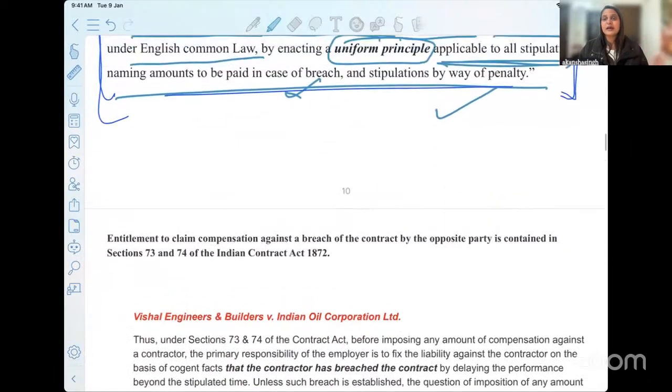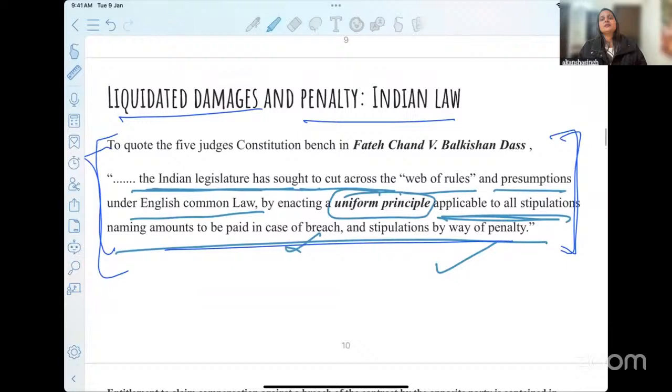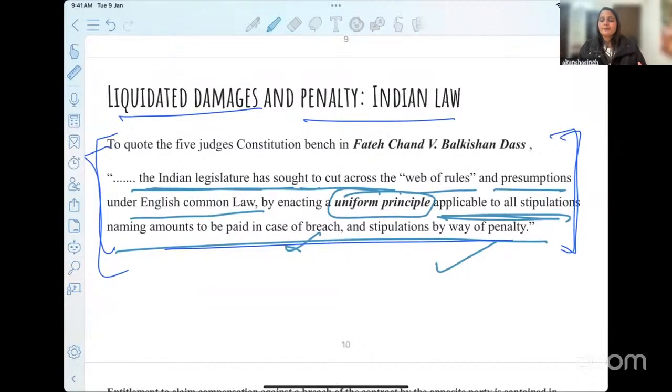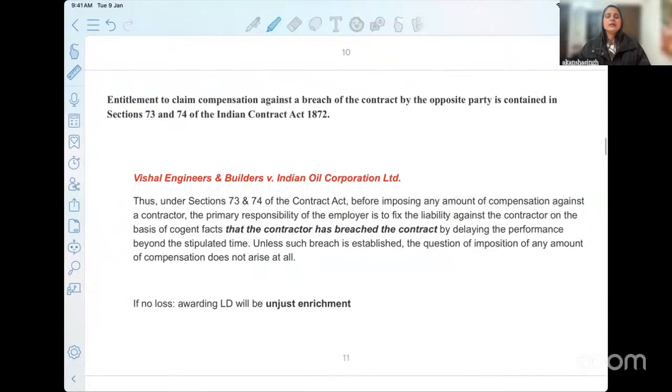So we do not have a distinction. You can expect an MCQ on this basis as well: how are we different from English law? Both liquidated damages and penalty are considered the same. This can also be one of the questions. Now, getting into the procedural aspect of how we find out there is liquidated damages, the clause exists.